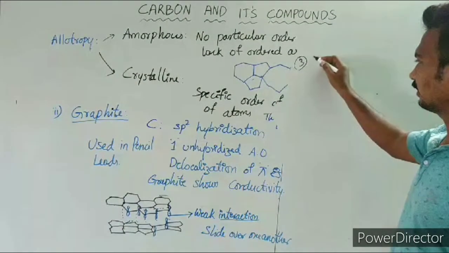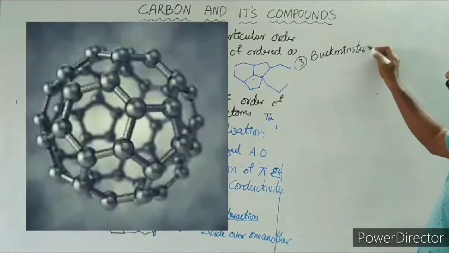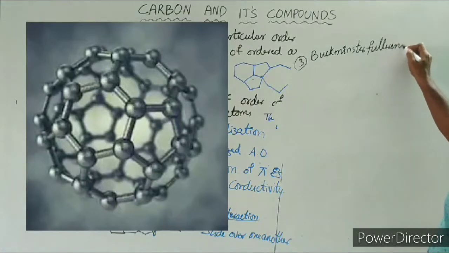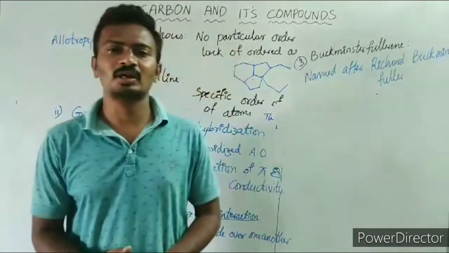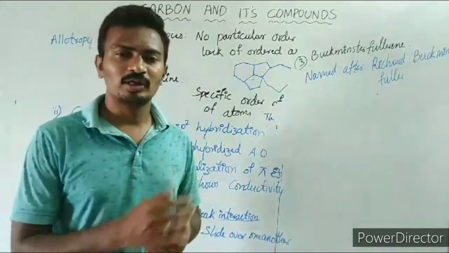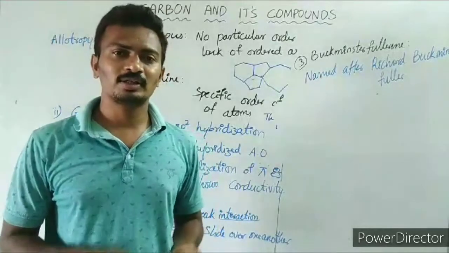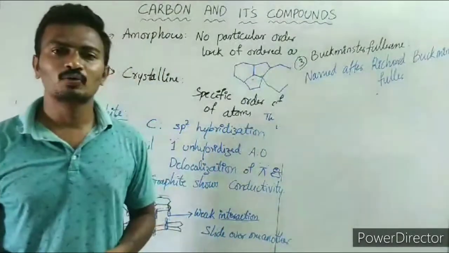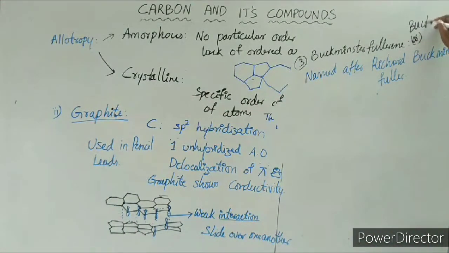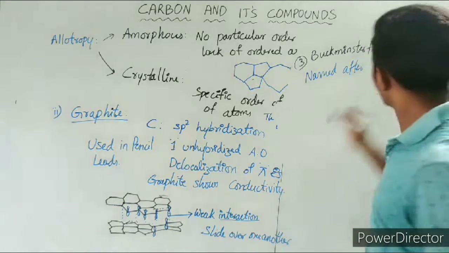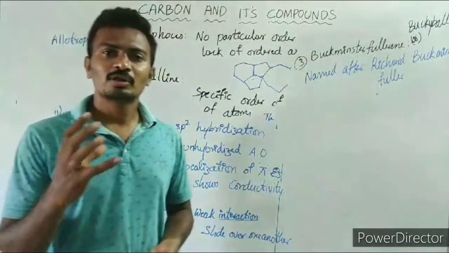The third type of crystalline allotrope is Buckminster fullerene. This is named after Richard Buckminster Fuller, an American architect and scientist, on whose name this allotrope is given the name Buckminster fullerene. Shortly, we also call it Buckyball, because it looks like a soccer ball.